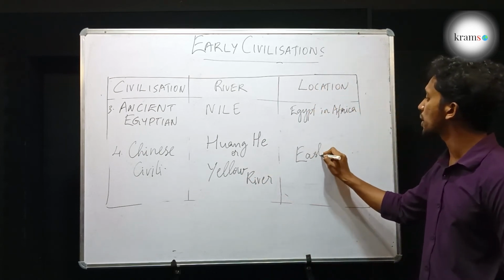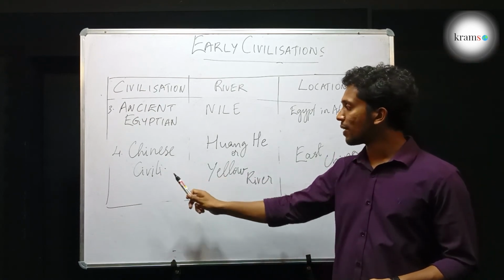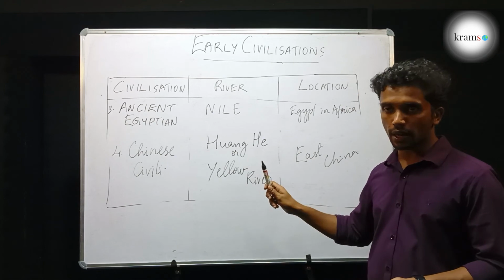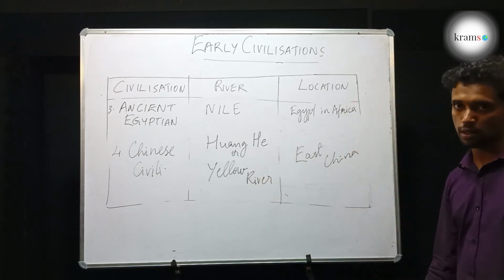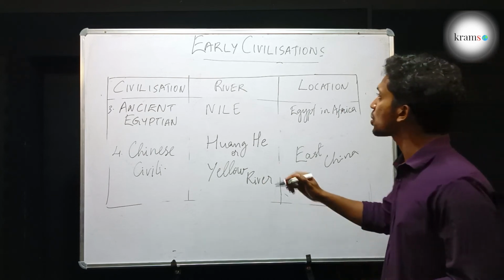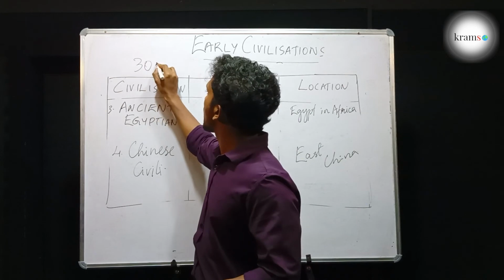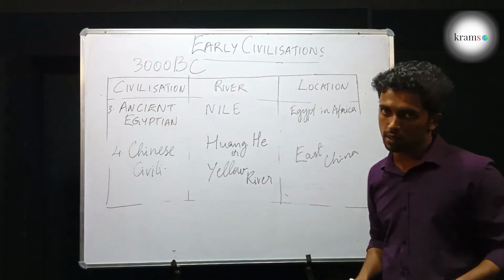Location is East China. So the last civilization is Chinese civilization on the banks of Huanghe or Yellow River, and the present location is East China. So these are the four ancient civilizations that came into existence around 3000 BC.